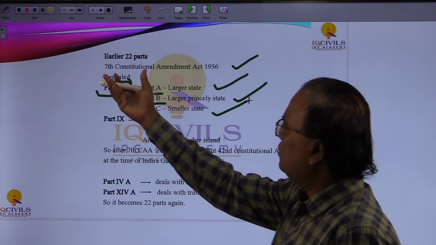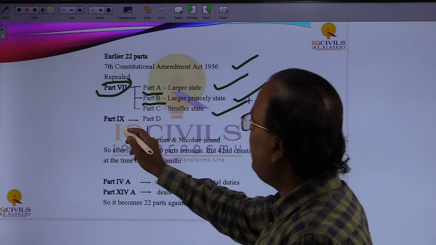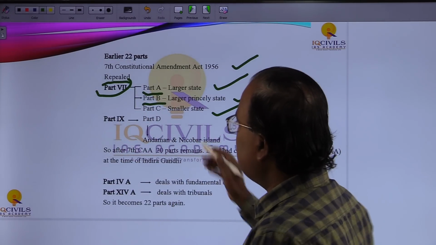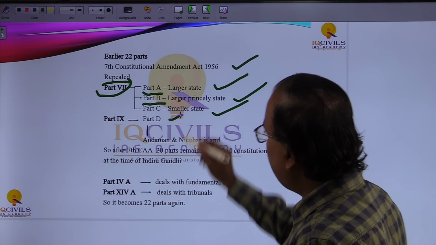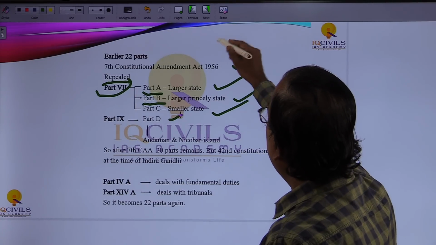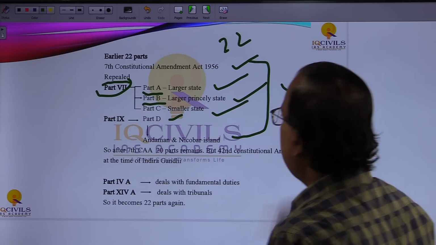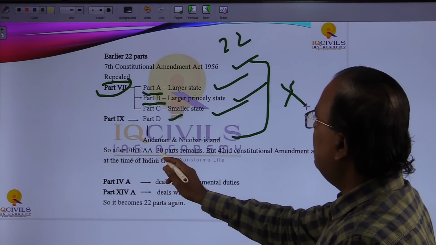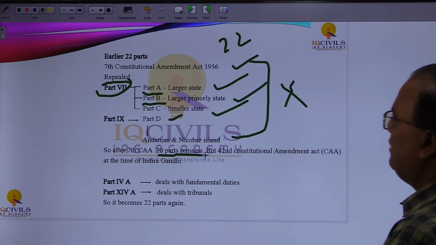But right now you have to understand that through the 7th Constitutional Amendment Act 1956, Part 7 and Part 9 were repealed, and even that is related to Part D. So A, B, C and D, and it is related to Andaman and Nicobar. Earlier we had 22 parts, so these two parts were repealed. After the 7th Constitutional Amendment Act, 20 parts remained.